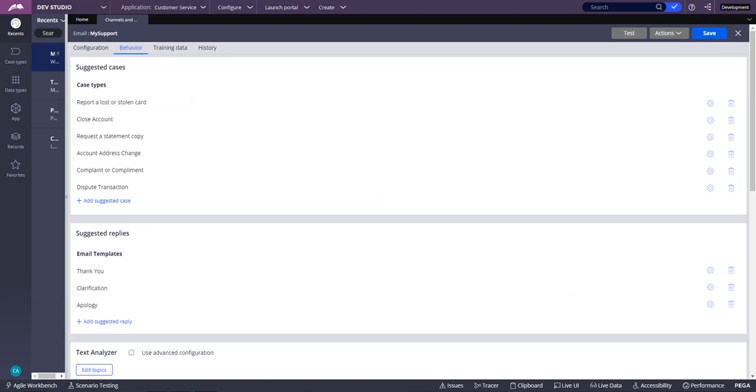And we also tested a couple of emails and looked at rule based topic detection and routing, as well as model based topic detection and routing. Thanks for your time.